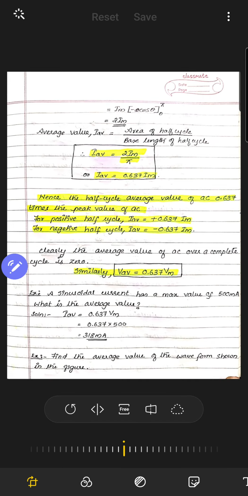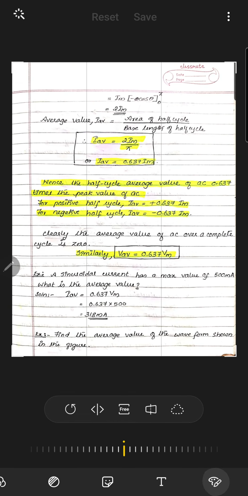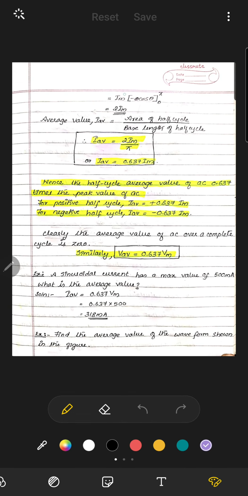So the answer will be 2Im. By integrating sin theta, you will get minus cos theta. Applying the limits from pi to 0, you will get 2Im. This is the area of the half cycle.